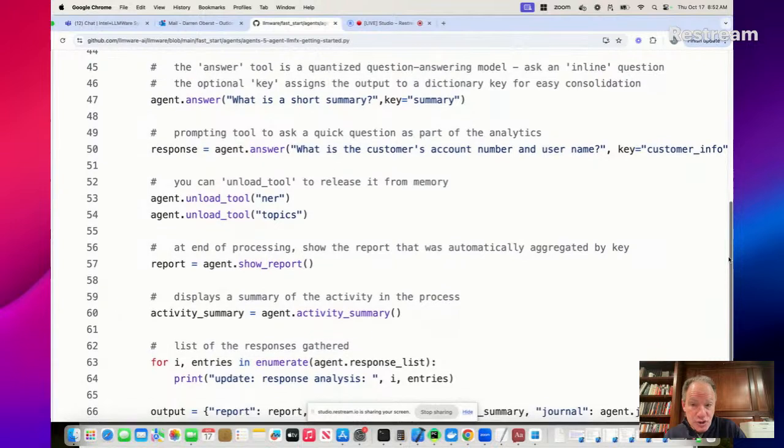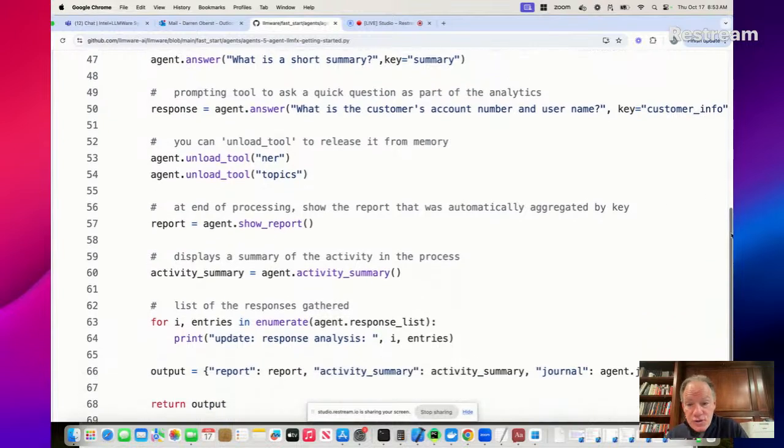Then there's an answer tool. So we're going to actually ask a free-form question. What is a short summary? We're also going to ask, what's the customer's account number and username? In this case, we're going to assign these to a key of customer information and summary.